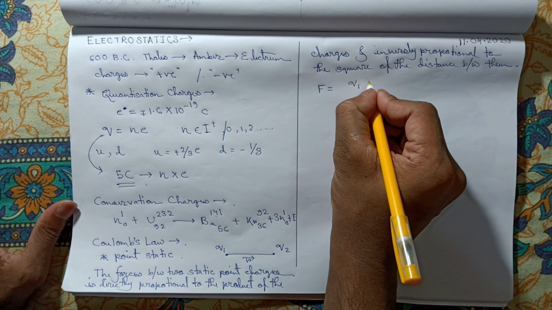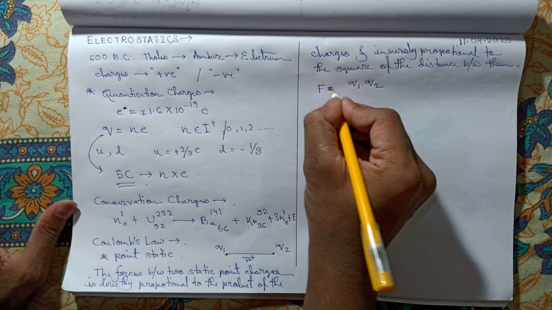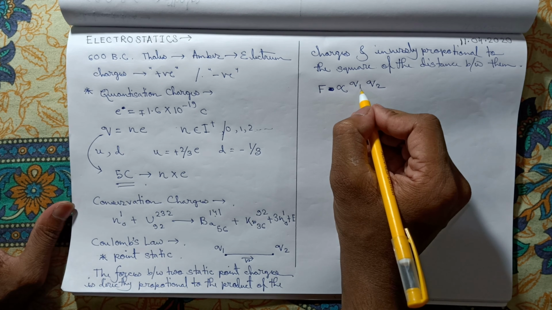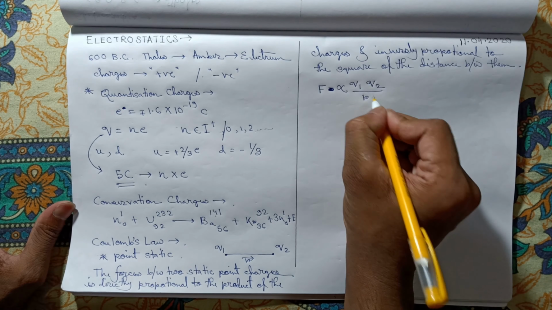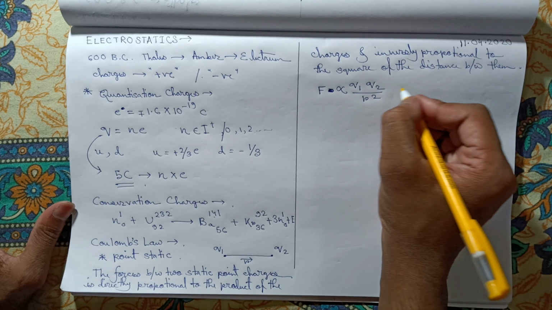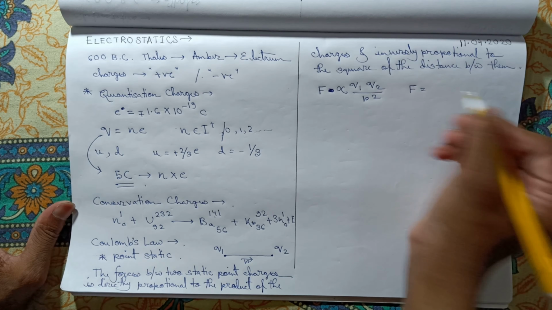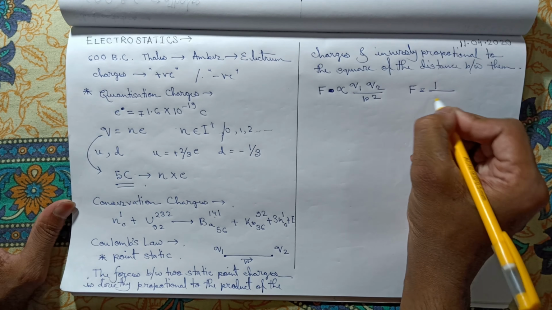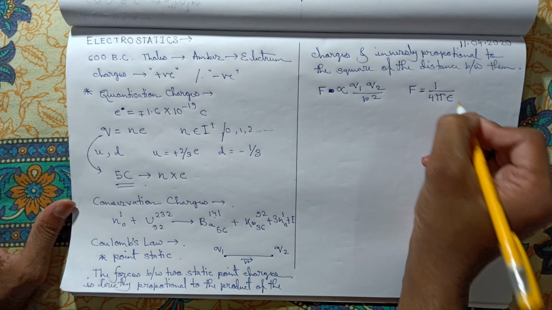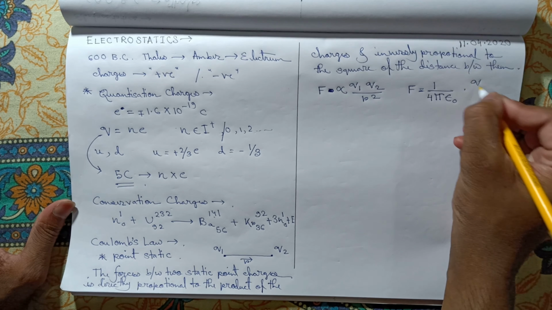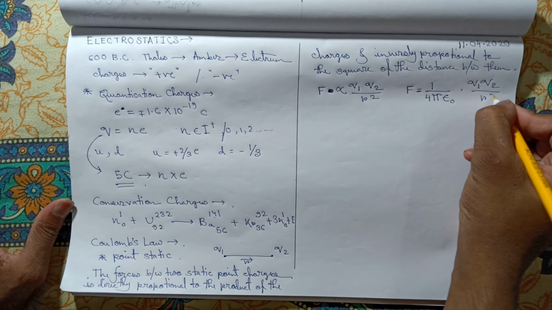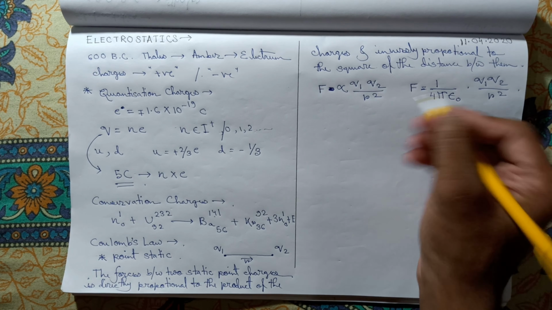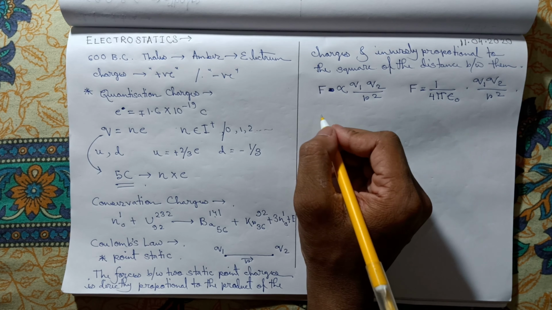Okay, so the force between them will be directly proportional to the product of their charges and inversely proportional to the square of the distance between them. So we can write, there will appear a proportionality constant K. In case of Coulomb's law, this proportionality constant in the SI system is 1 by 4 pi epsilon naught. What epsilon naught is, I will come to that later, but first that is the outcome of the law, the mathematical expression.